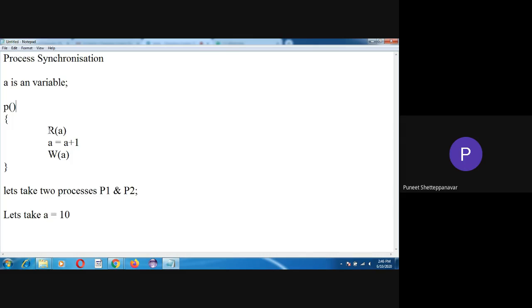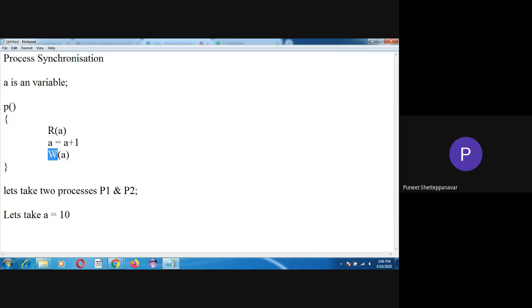So here I am applying two commands, that is read and write. R indicates the read, W indicates the write. So I am first reading the variable A. If I give here 10, then it will read A as 10. Okay. Then I am going to increment. A is already 10, and I am incrementing it by 1. So once I increment, the A value will update to 11.